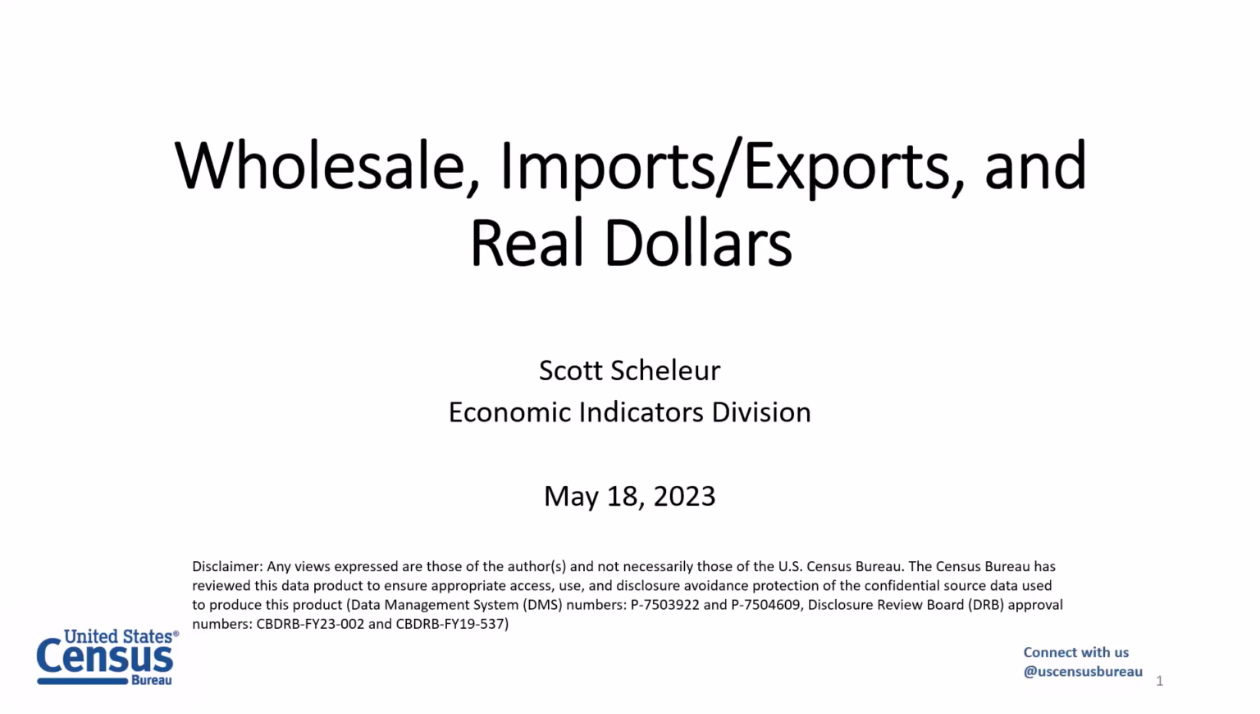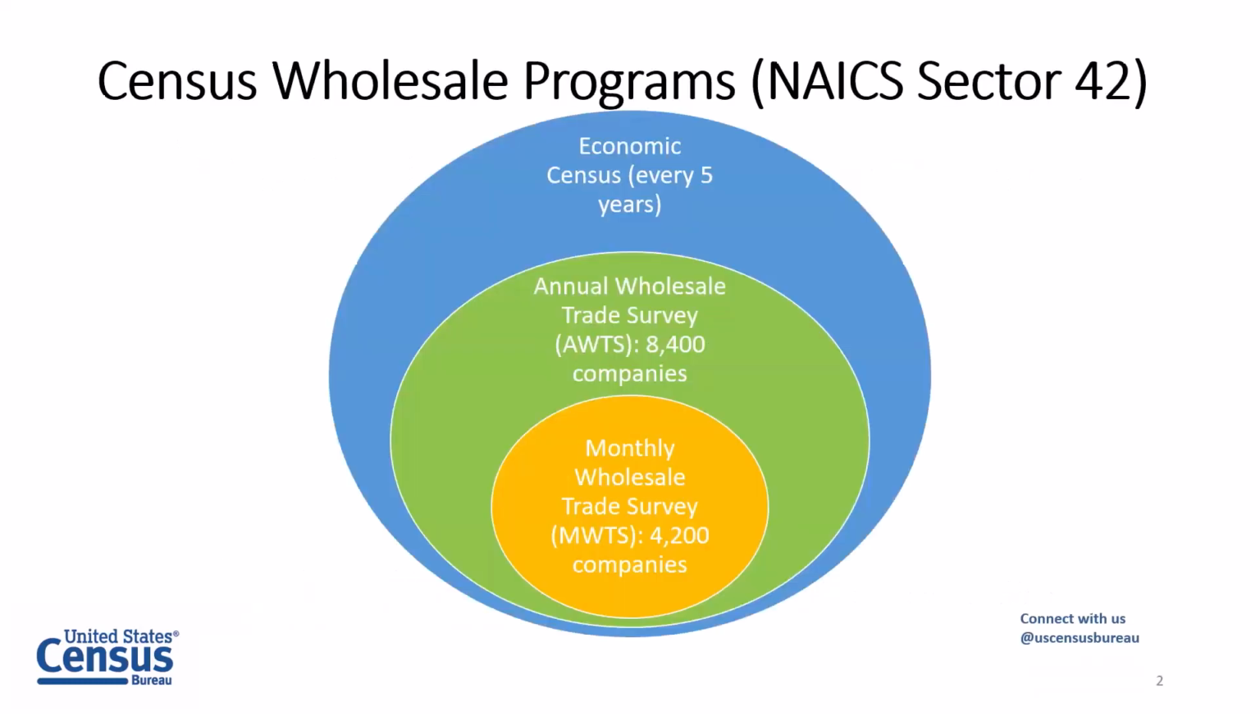Today we're going to talk a little bit about wholesale, and I thought a good place to start would be to give a little bit of background on what I mean when I say wholesale. The traditional definition is by the North American Industry Classification System. This is Sector 42, and at the Bureau we measure the wholesale sector across three programs. First, and our most comprehensive program, is our economic census, which we conduct every 5 years, with the reference year being every year ending in 2 and 7.